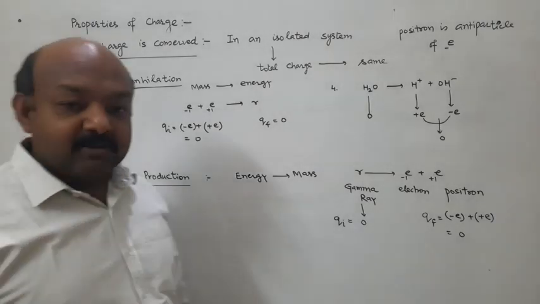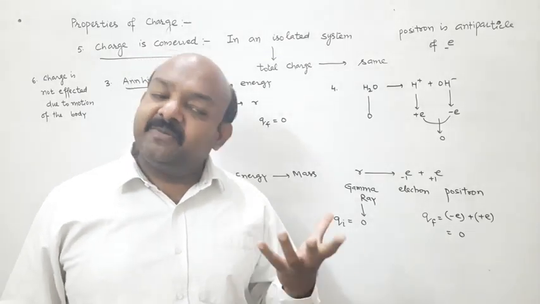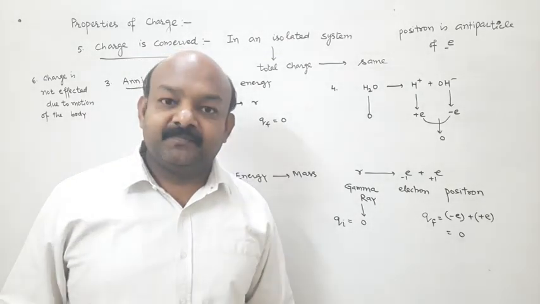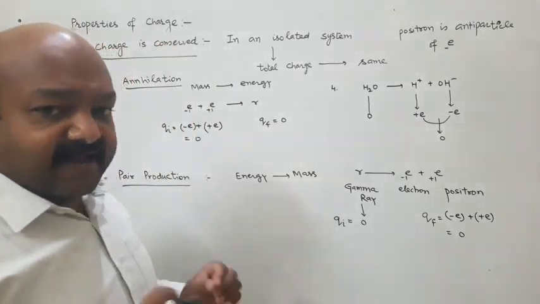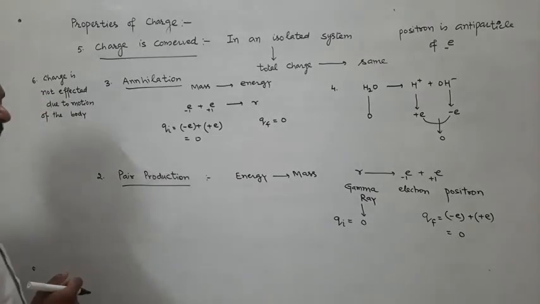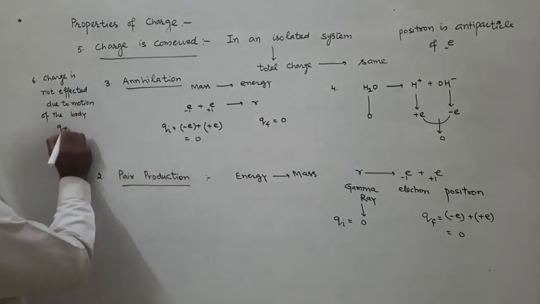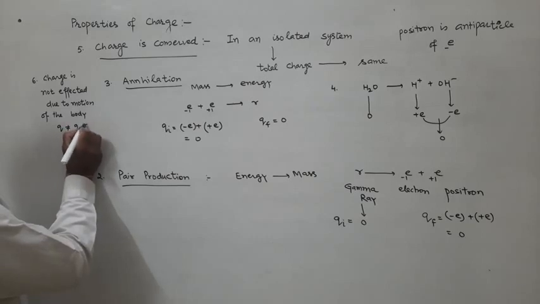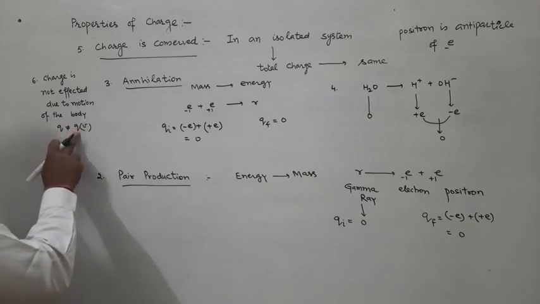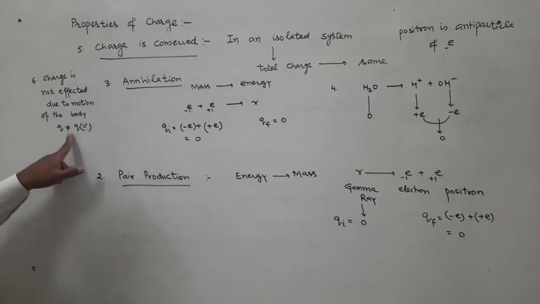It means charge does not depend on the velocity of the body, whether the body is at rest or the body is moving. Whether the body is at rest or moving, its charge is same. So we write it like this: charge is not a function of velocity. Charge is not a function of velocity.